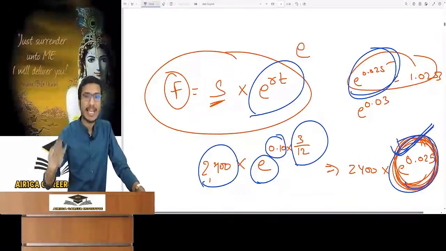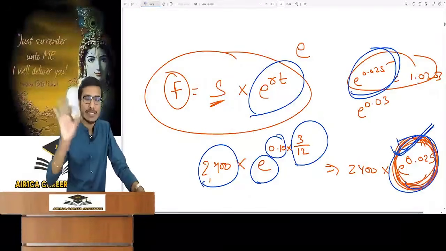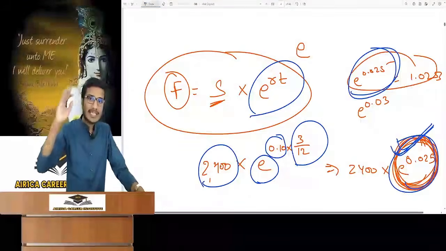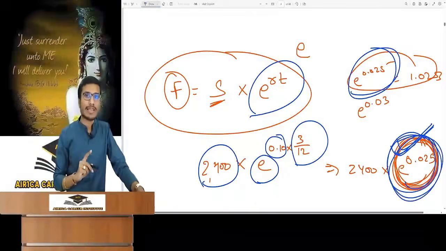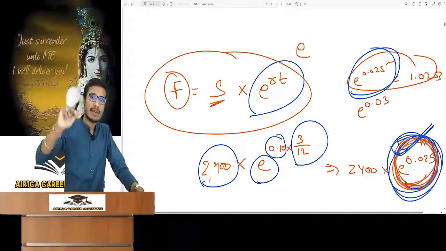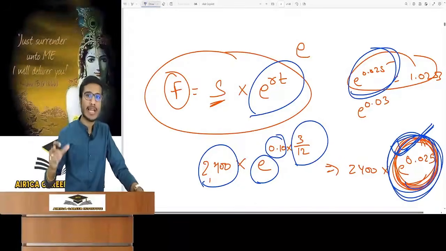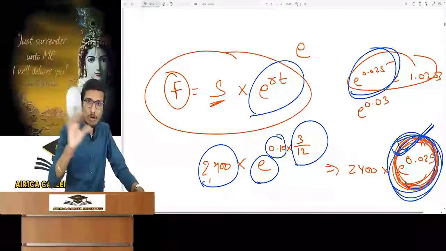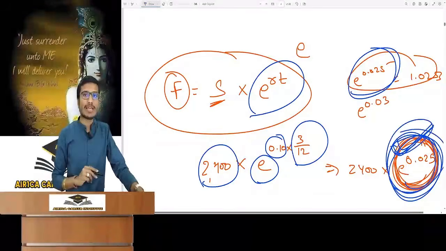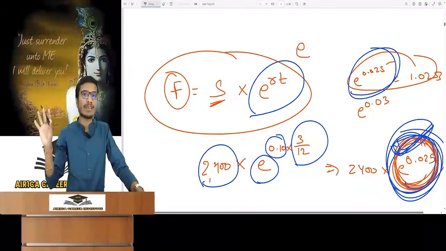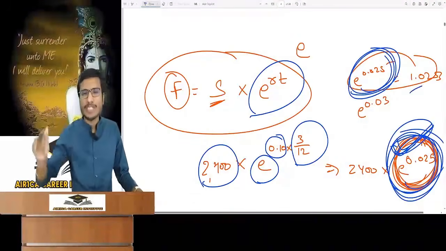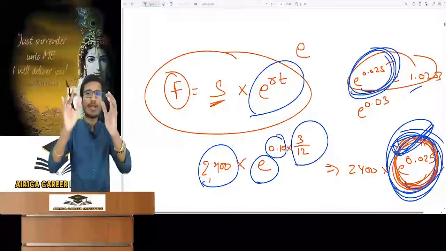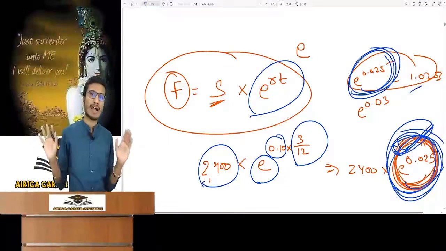The institute is not teaching you how to calculate the value of this. It is not part of your syllabus. It is just basic maths. This value will always be given in your examination. Some teachers will say, come, we will teach you how to calculate its value. You don't have to waste your time on such useless things. You don't have to learn that. It will be provided in the paper during the examination. Whatever its value, it will be given to you. You don't have to use your own mind.